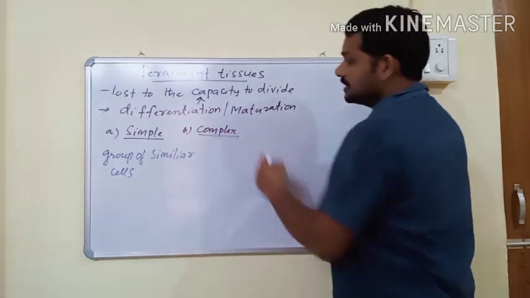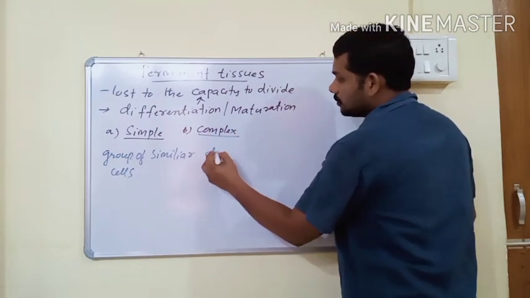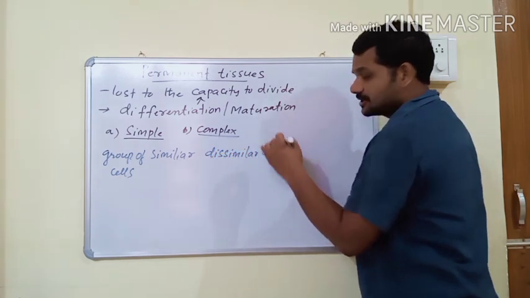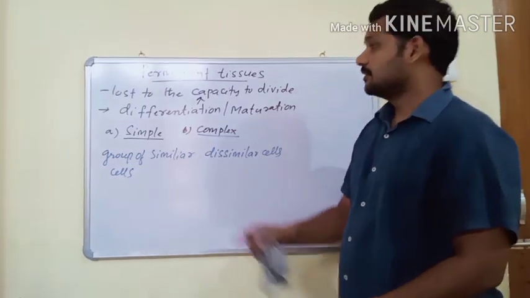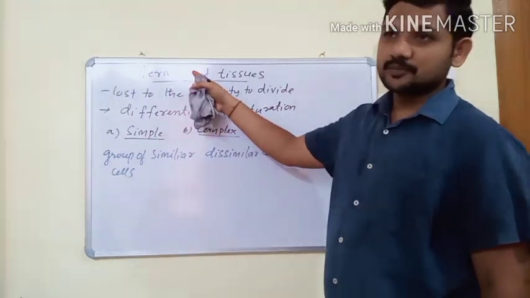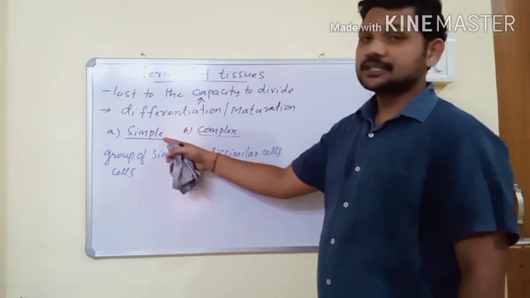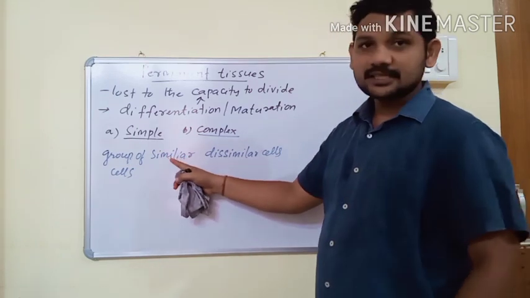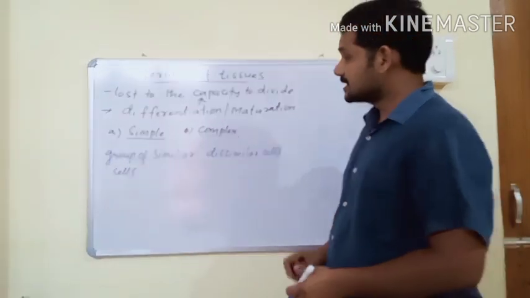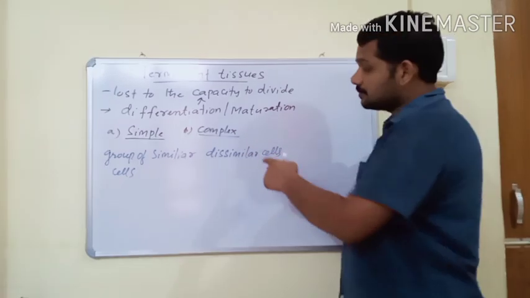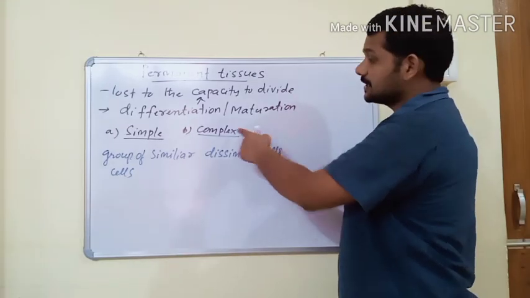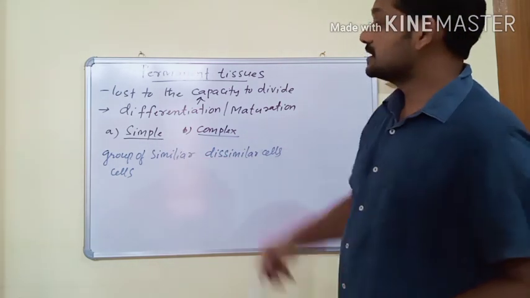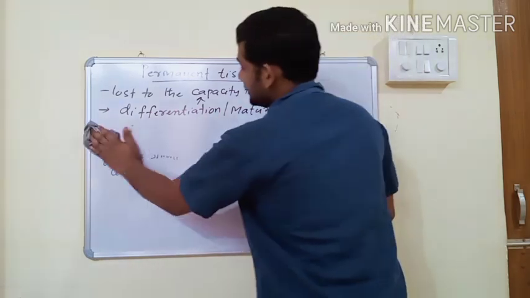Complex permanent tissues are made up of a group of dissimilar cells but having a common function. Both types lose the capacity to divide. If a permanent tissue is made up of similar cells having a common function, it is known as simple permanent. If it is made up of dissimilar cells having a common function, it is complex permanent tissue.